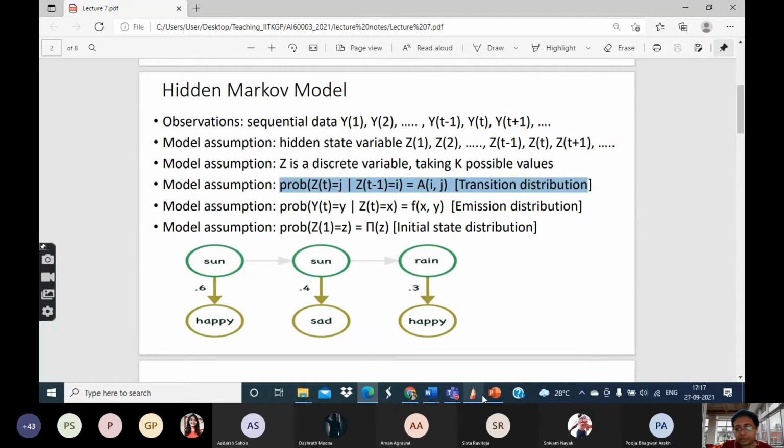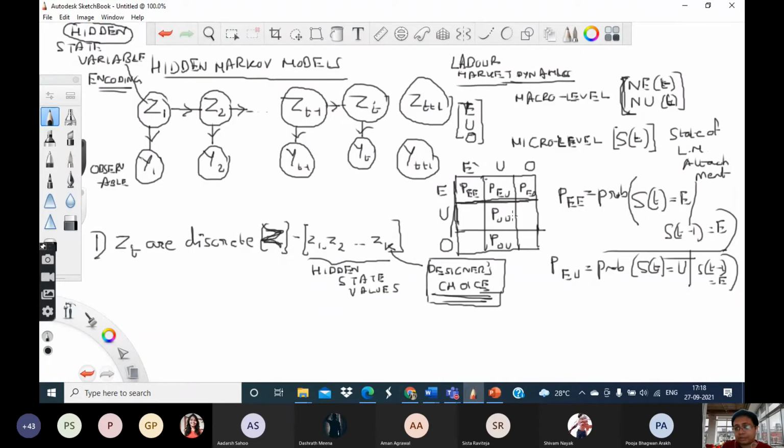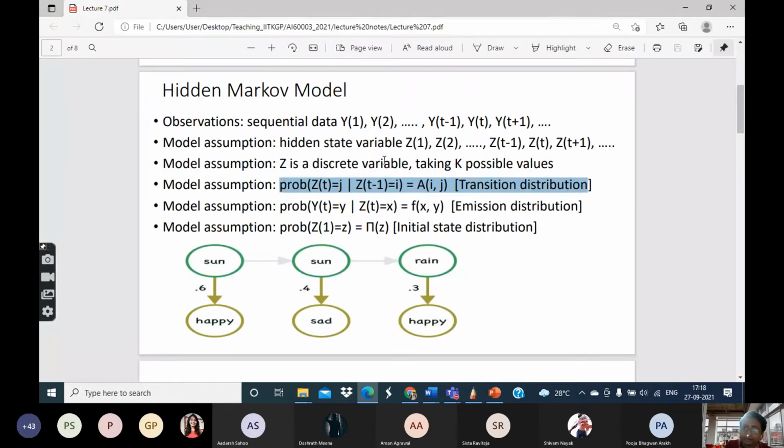So this is basically the same as this particular matrix. The only difference is that there was only the observable parameter which we were calling s. The state variable and the observed variable were considered the same thing, which we called s, and we denoted a probability distribution over it. Now we are considering them separately. That is, there is a state variable which we cannot observe, there is an observable variable which we are observing, and the dynamics happens at the level of the state, not at the level of the observable. Okay? But the observable depends on the state.